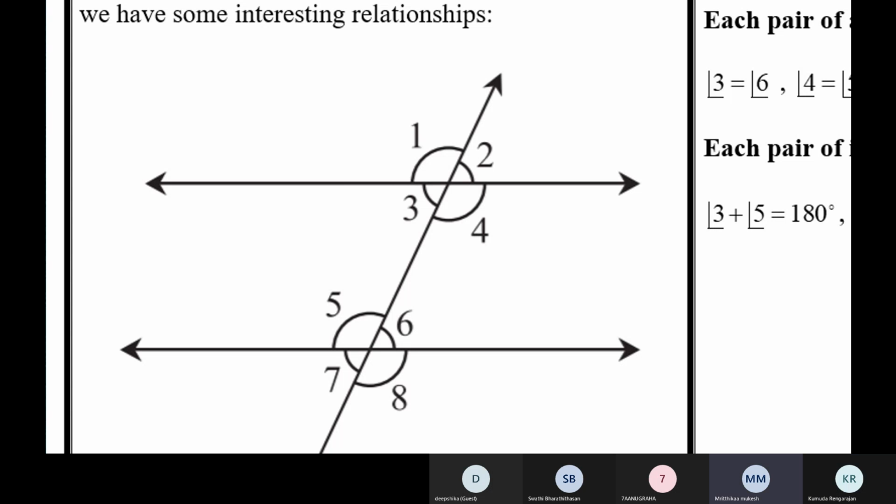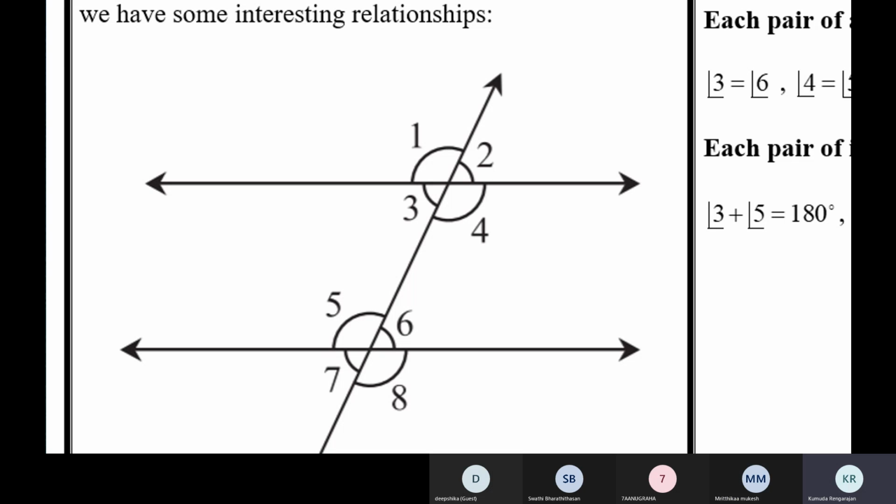Because they lie on the same side of the transversal and they measure the same. No, we're not talking about the measures of the angles.